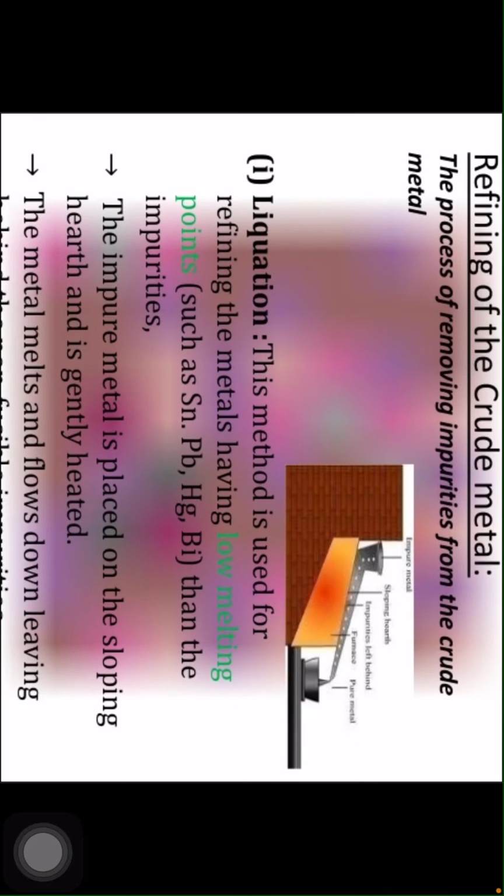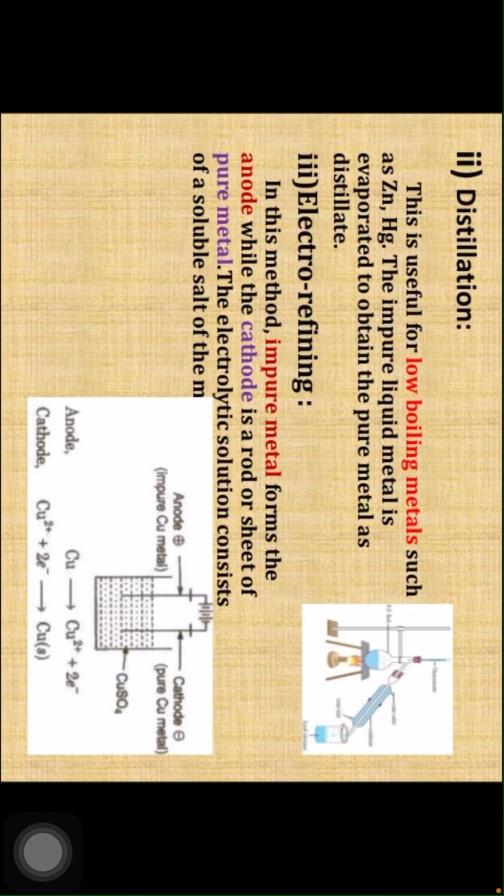Refining of the crude metal is the process of removing impurities from the crude metal. Liquation: this method is used for refining metals having low melting points such as stannum, lead, mercury, bismuth, etc. The impure metal is placed on a sloping hearth and is gently heated. The metal melts and flows down, leaving the impurities behind. Distillation is useful for low boiling metals such as zinc and mercury. The impure liquid metal is evaporated to obtain the pure metal as distillate.